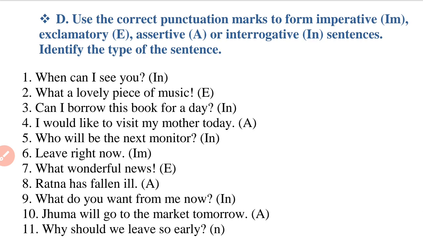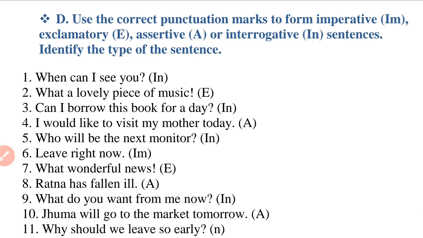So the first question is, when can I see you? It is an interrogative sentence, because it is a question and there is a note of question mark at the end of the sentence. Now the second question is, what a lovely piece of music.